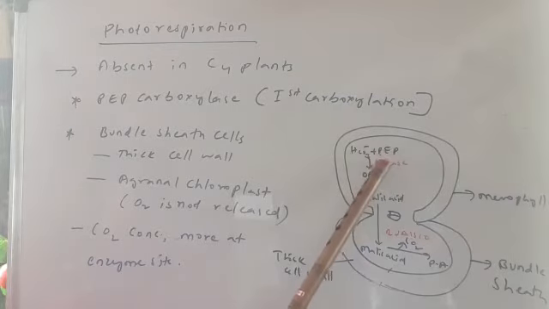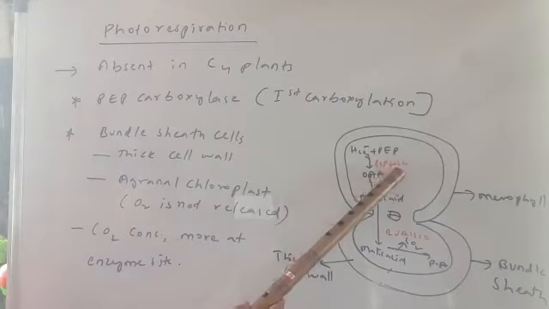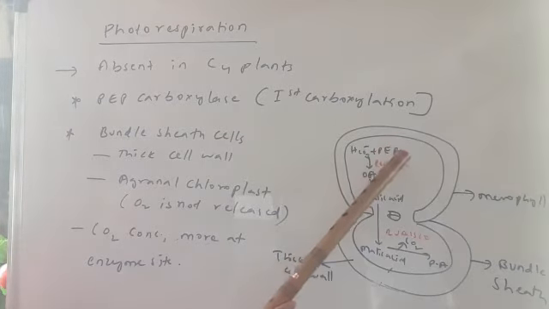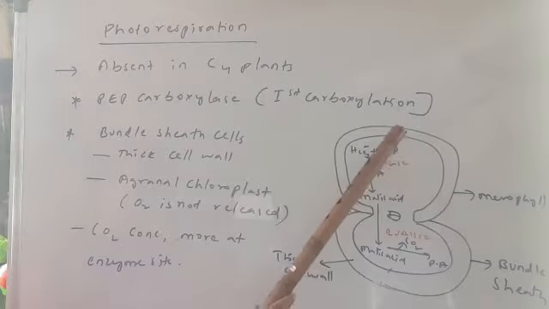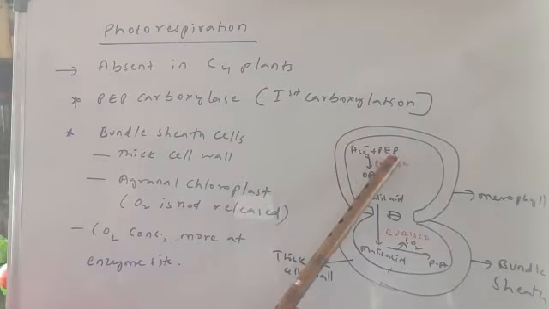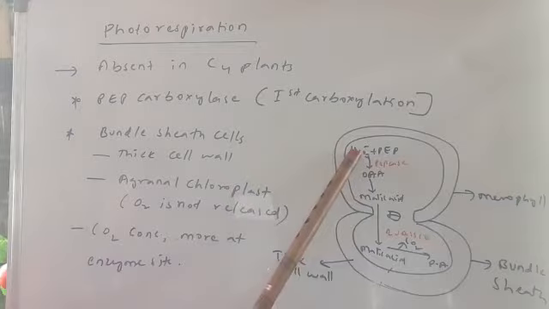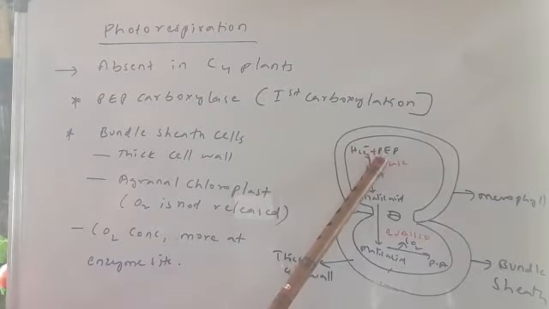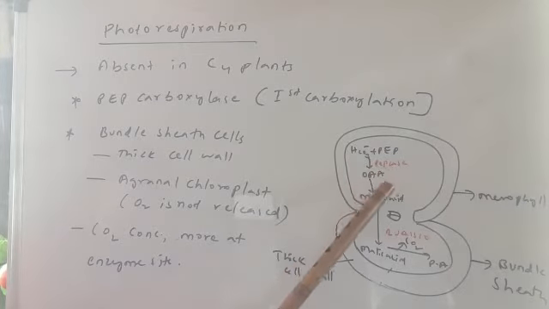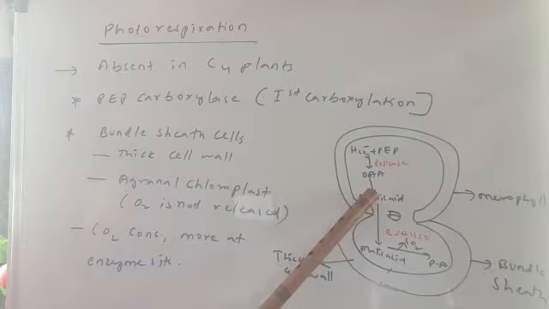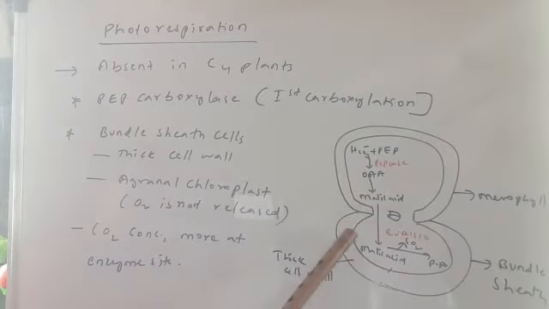PEPcase enzyme has affinity only for CO2. It can pick the CO2 from the atmosphere and add it to the PEP. So PEPcase enzyme does not help in oxygenation, it helps only in carboxylation. So PEPcase enzyme has picked the CO2 and added it to the PEP in the form of bicarbonate. So after the first carboxylation, the product which is produced is oxaloacetic acid. OAA is then converted into malic acid, and from malic acid it is entering into the bundle sheath cell.